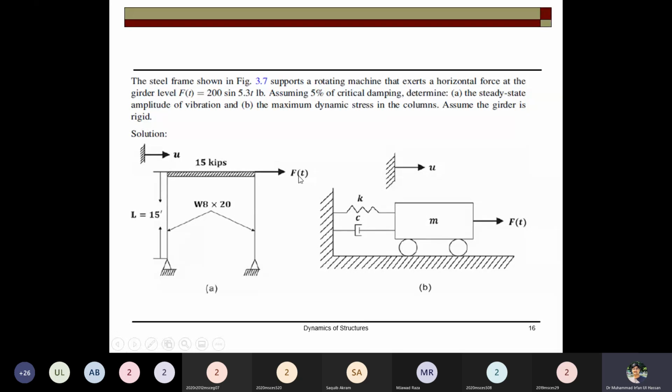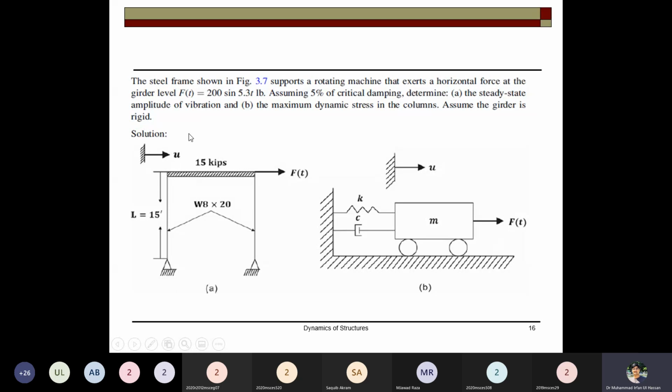It supports a rotating machine that exerts a horizontal force F(t) equal to F sin omega t. So what is the force frequency? 5.3 rad/s, and 200 is the peak of the force, that is the amplitude of the force. Assuming 5% of the critical damping, determine the steady state amplitude of the vibration and the maximum dynamic stress in the column. Assume the girder is rigid.